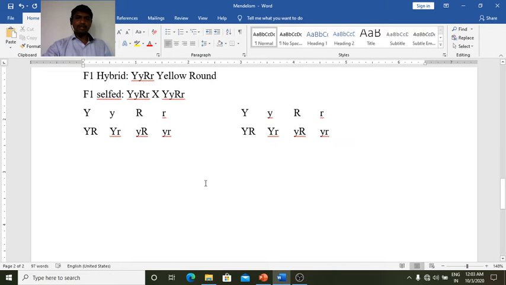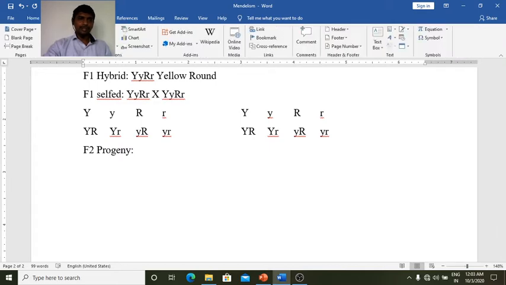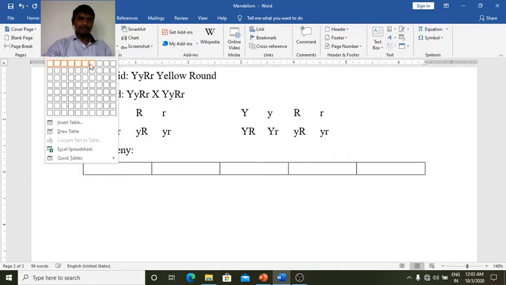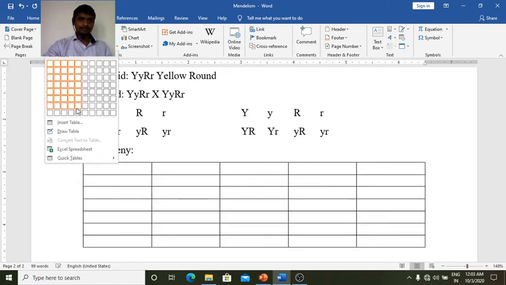Now these gametes combine in 16 different combinations. Here how many alleles are there? 4 types of alleles. These 4 and these 4 make the 16 combinations. Now we are going to raise the F2 progeny or generation using a checkerboard. So we draw a table that possesses all these 16 combinations.